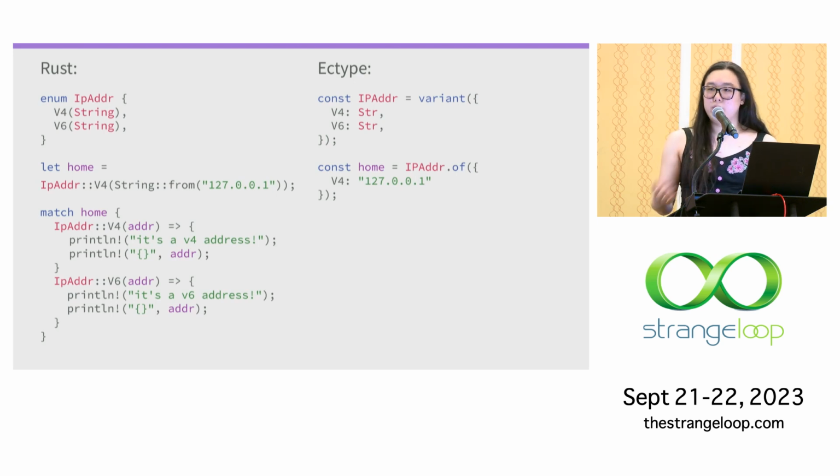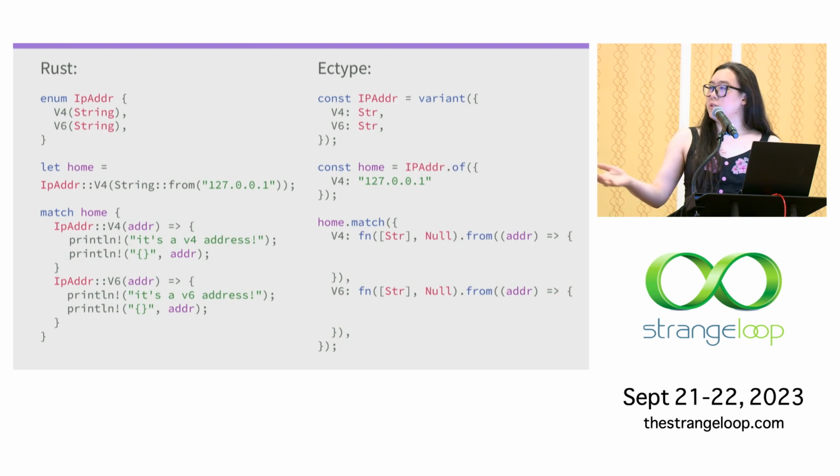We use of rather than from because it's not possible for a variant literal to exist in plain JavaScript, but this is mainly semantic. You don't have to worry about that. And then we match against it using match. And so this is still similar. The handlers of the match are described using an object where the keys are the tags. But unlike in Rust, each handler is a fully typed function.